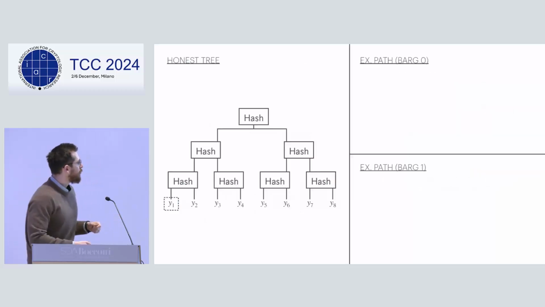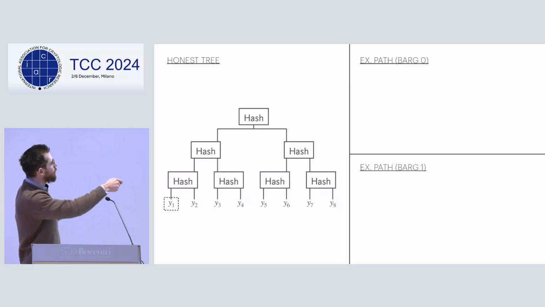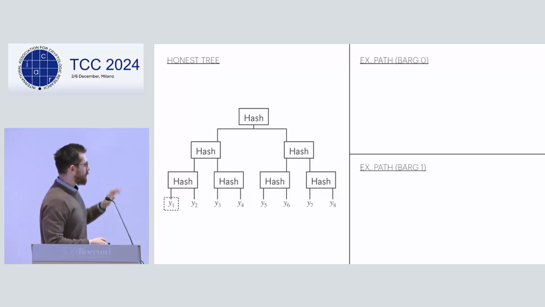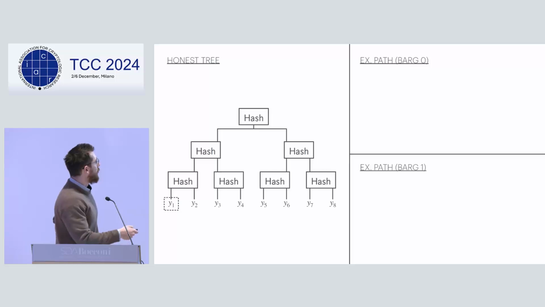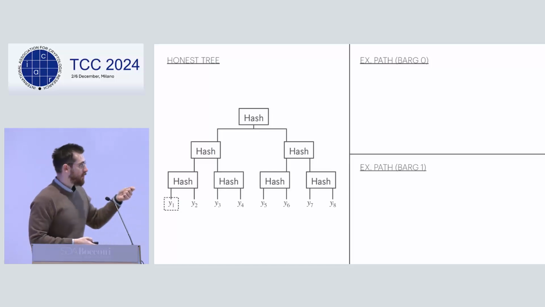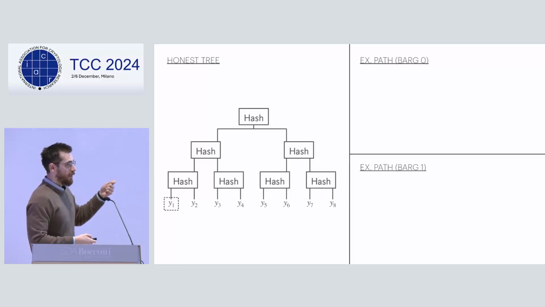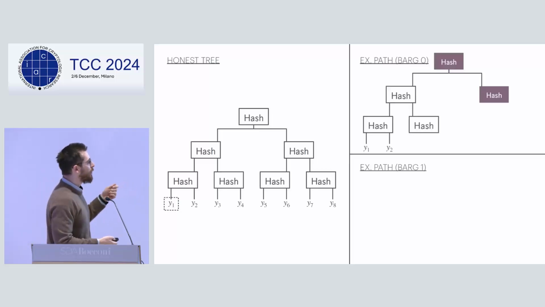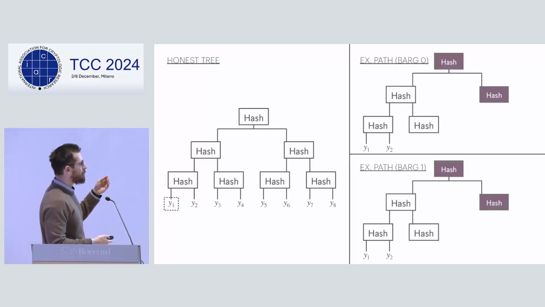Yeah. So I removed the compute and compare just to make things simple, but you can pretend that it's still there. So here we have our honestly computed tree, and recall that by the extractability property of the batch arguments, we can extract a root-to-leaf path, but only one of them. Okay. So let's say we start with the leftmost one, in both batch arguments.